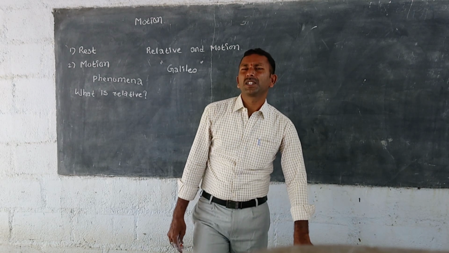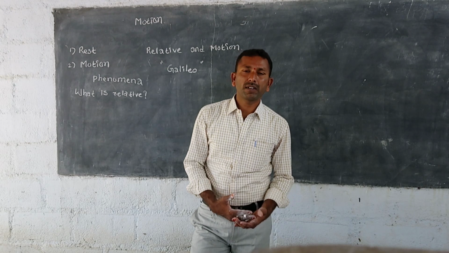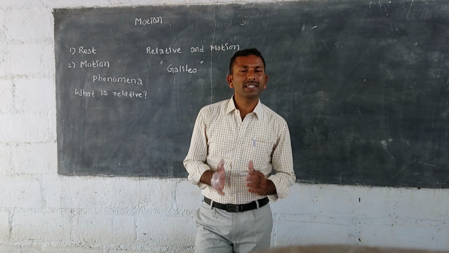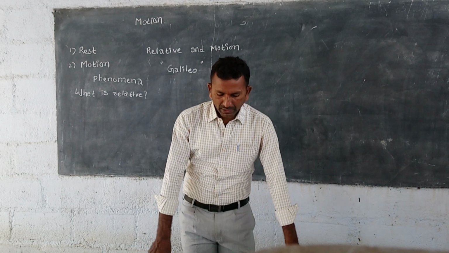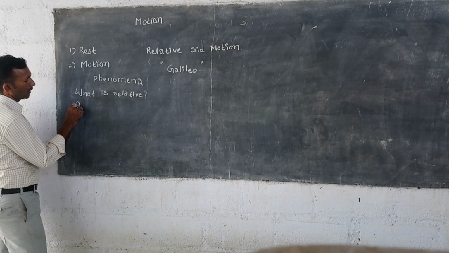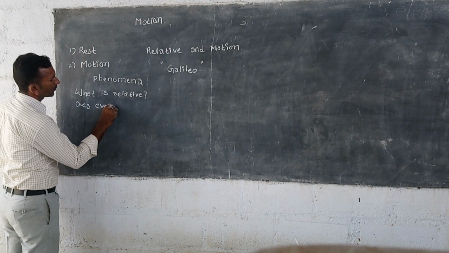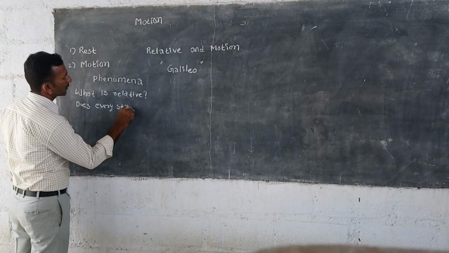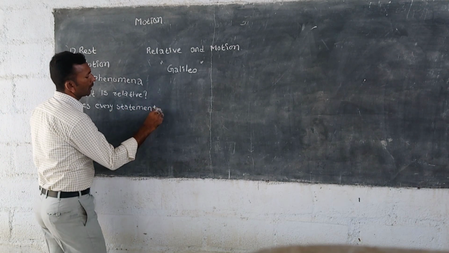So how can we say a statement has a perfect meaning? It depends on the arrangement of the words. Does every statement have a meaning? Another question.